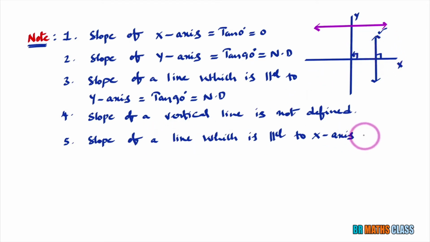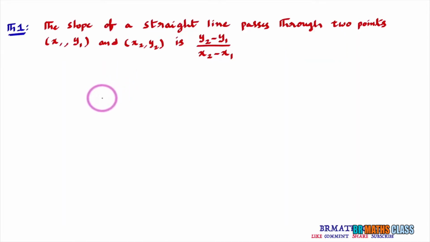So slope of a line which is parallel to x-axis is tan 0 degrees because inclination of this line is 0 degrees. There is no angle because these two are parallel. So what is tan 0 degrees? Tan 0 degrees value is 0. In next class, we will learn how to find slope of a straight line when a line is passing through 2 points.